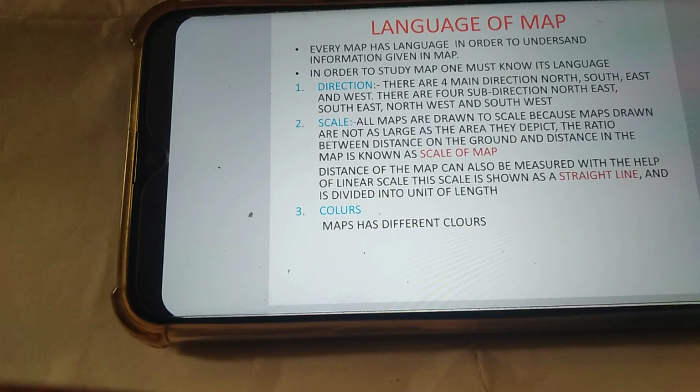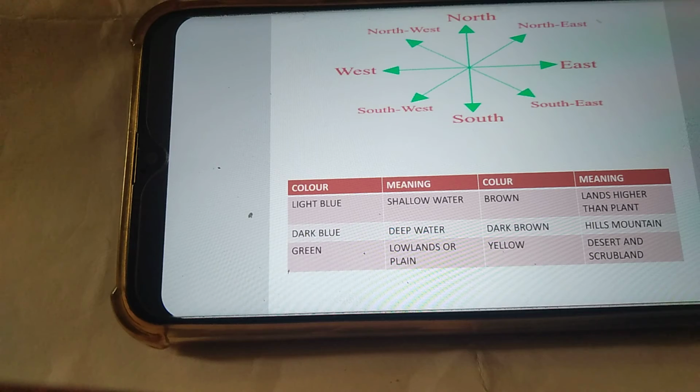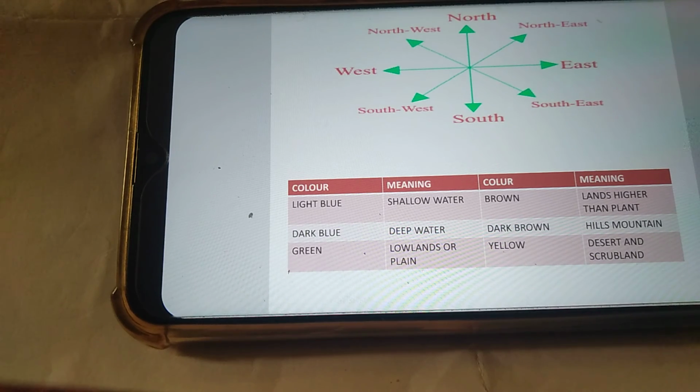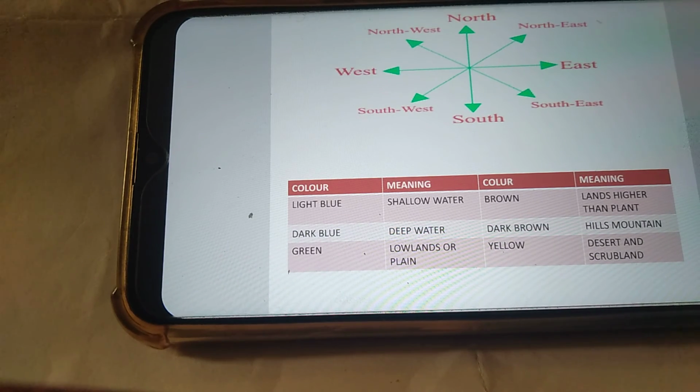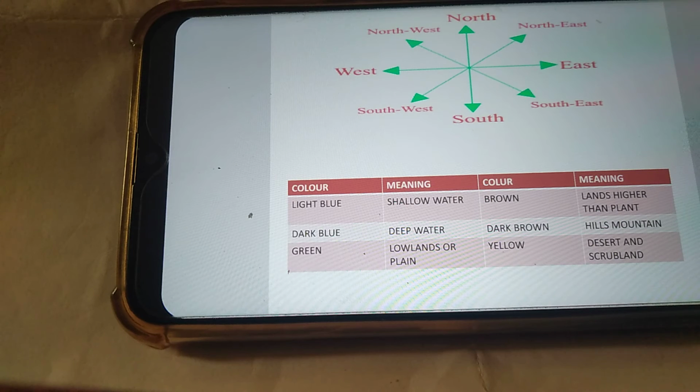Color. Maps have different colors. Here are all the directions and now the colors. Light blue color shows shallow water, dark blue deep water, green low land or plains, brown land higher than the plains, dark brown hills and mountains, yellow desert and sand.